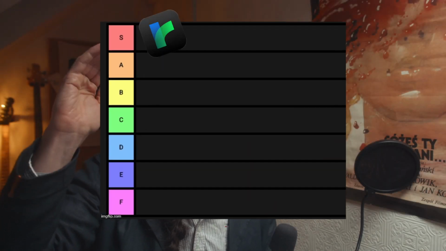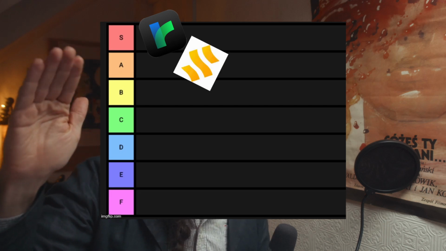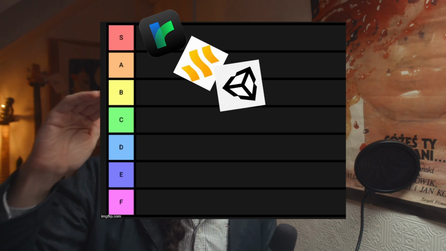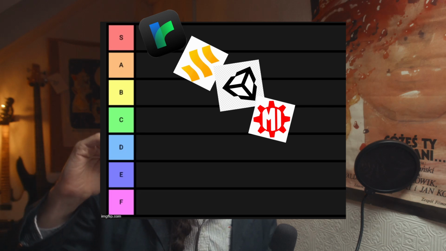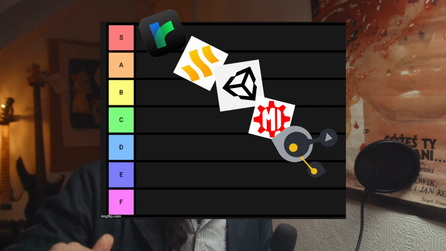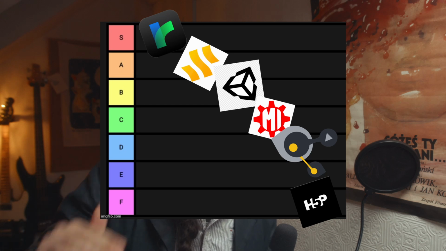I want to rank some interactive filmmaking software, so let's get it over with. At the very top is Twine, underneath that is Stornaway, underneath that is Unity, underneath that is Tweevee for Twine, underneath that is Frametrail, and H5P at the very bottom in the F pile. Maybe you want to know why.